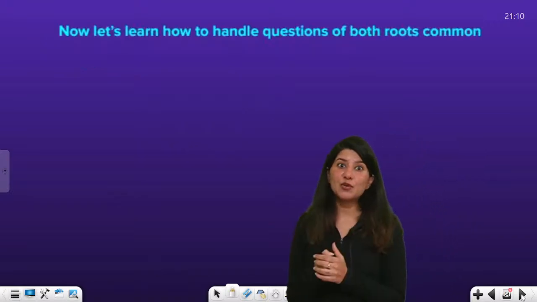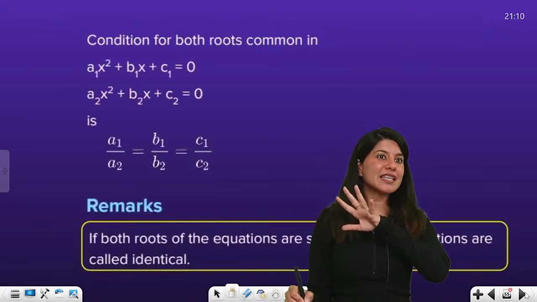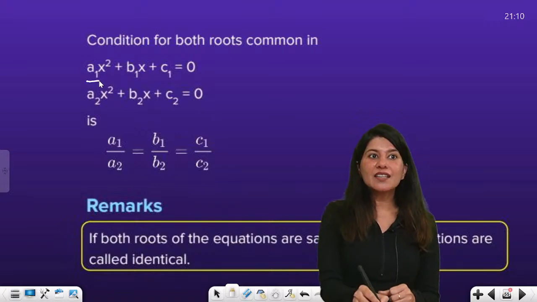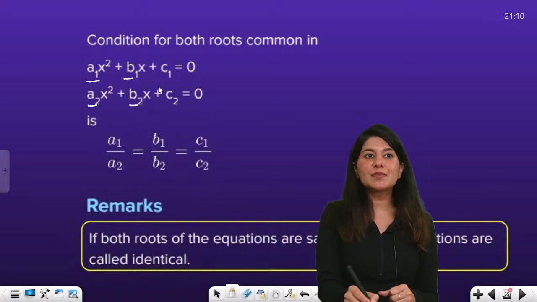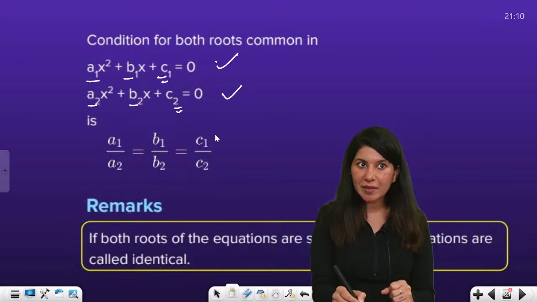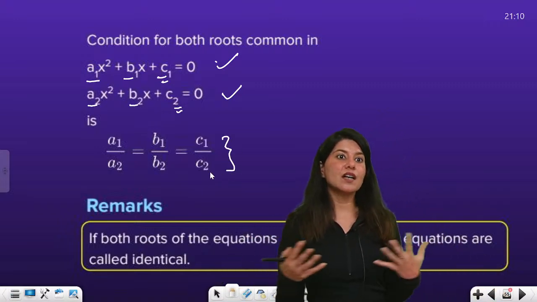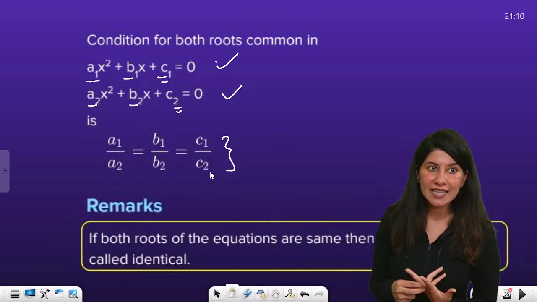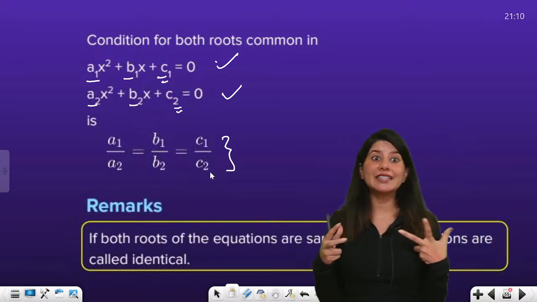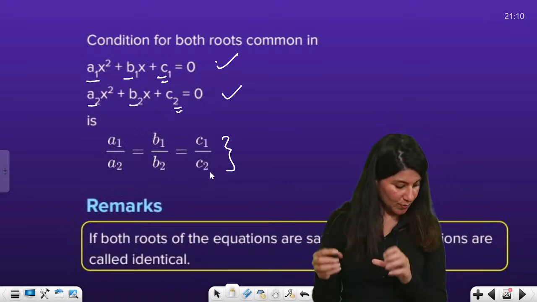Now I was telling you about both roots being common. What happens when both roots are common? The question becomes extremely easy. It's just that the ratio of all the coefficients becomes equal. That means if two quadratic equations are given to you, then a1 by a2 is equals to b1 by b2 is equals to c1 by c2. And yes, if both roots of the equation are the same, then the equations are called identical. So these two will be called identical equations. I hope this is clear.